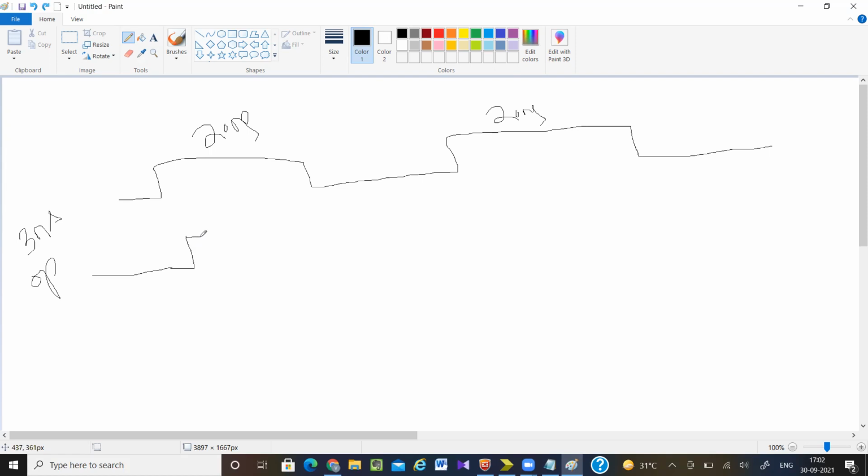So after 3 nanosecond, again my clock is equal to 1. So again my output will toggle. After 3, again clock is equal to 1. So my output will continuously toggle like this. We don't know how much time it is going to toggle. As long as it will see an active edge of clock, up to that my output will toggle.